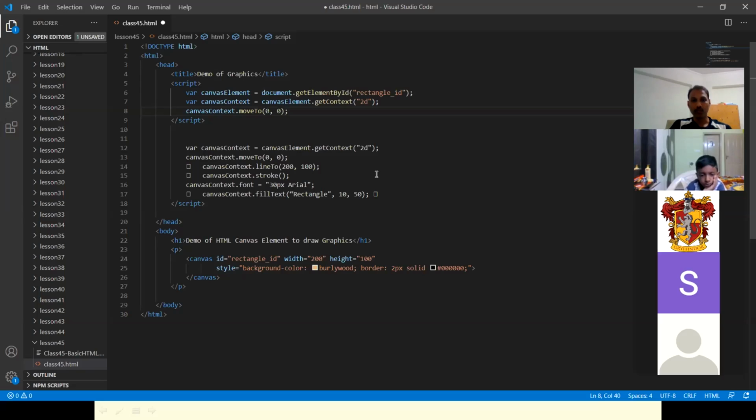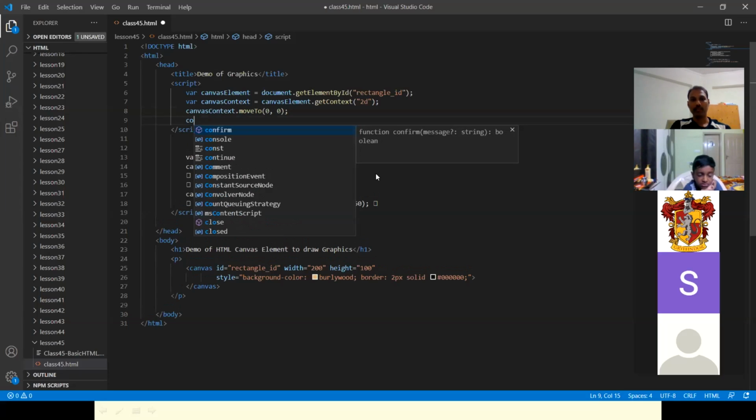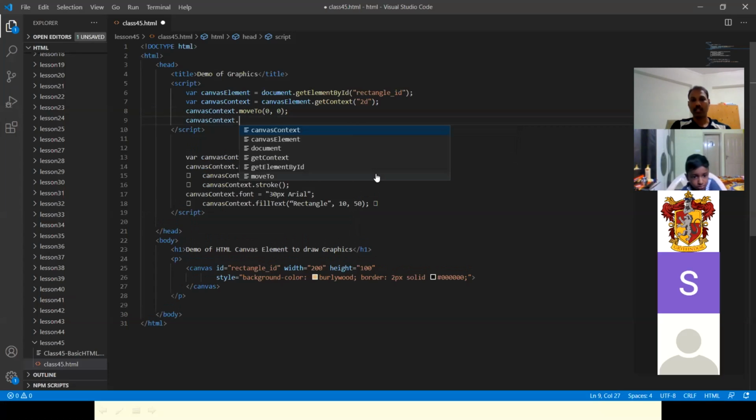And then when it moves there, from there, what do we have to do? We have to draw a line from there, right? So we will again use canvas context dot. Okay. Where did it go again?